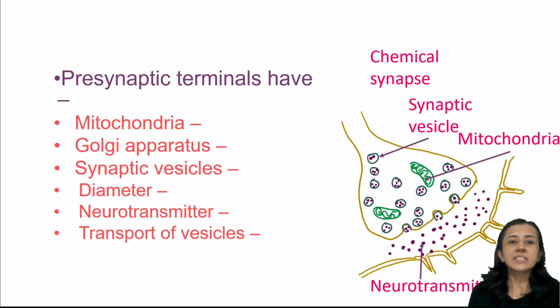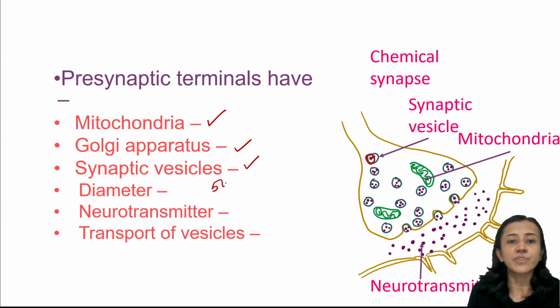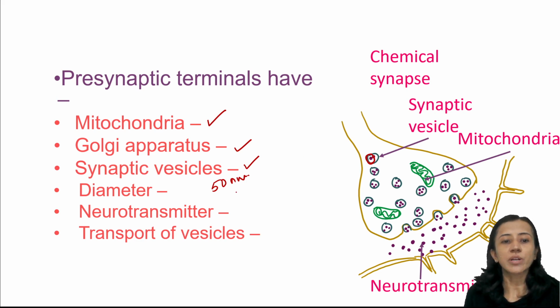Now another, the presynaptic terminal also has mitochondria which produce energy that is required for the synthesis of neurotransmitter. It also has Golgi apparatus. Golgi apparatus is required for processing and packaging of this neurotransmitter. Synaptic vesicles are present which have neurotransmitter. The diameter of a synaptic vesicle is about 50 nanometer, and it contains packets of neurotransmitter which is required for excitation as well as inhibition of the synapse. This neurotransmitter is either excitatory or inhibitory.